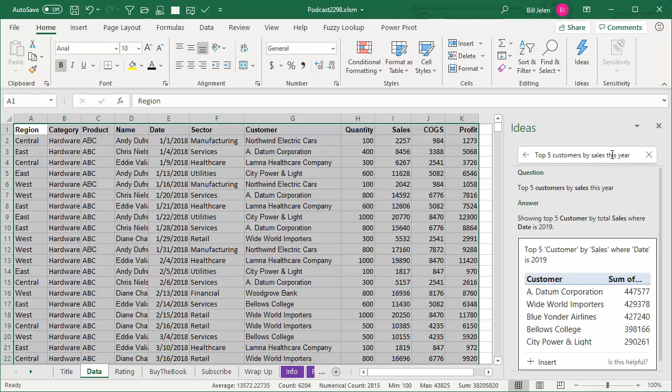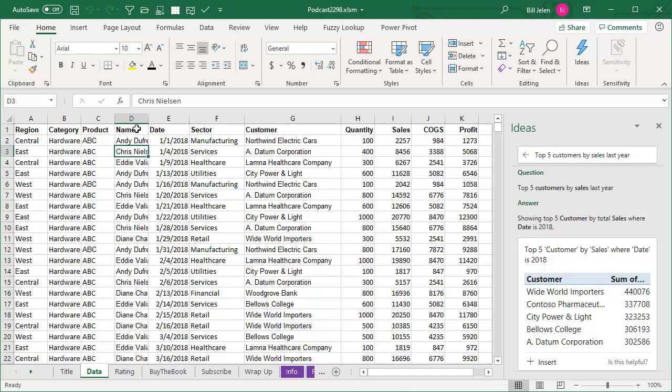Assume that you can't create a SUMIF, you don't know how to do Data Filter Advanced, you don't know how to create a pivot table. This artificial intelligence is taking your natural English sentence and giving you results. Top 5 customers by sales this year. So A. Datum Corporation, 447577. I can ask for last year, and it's Worldwide Importers, 440076.